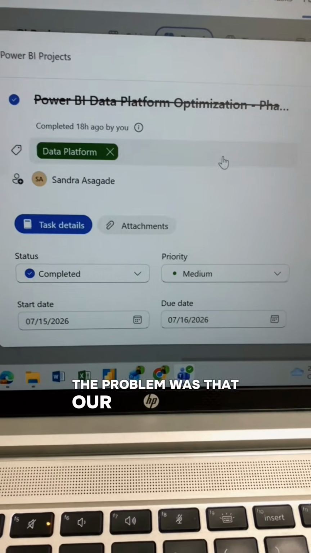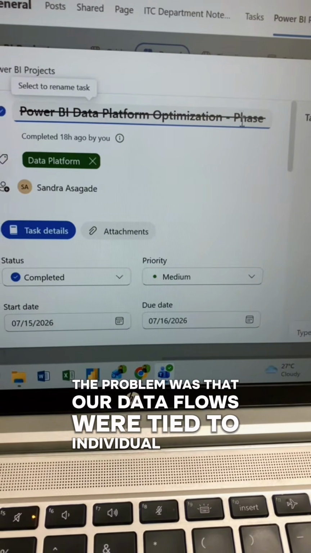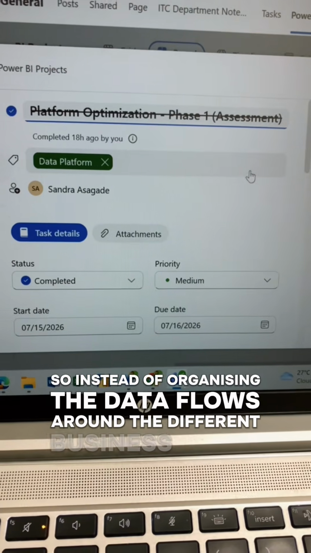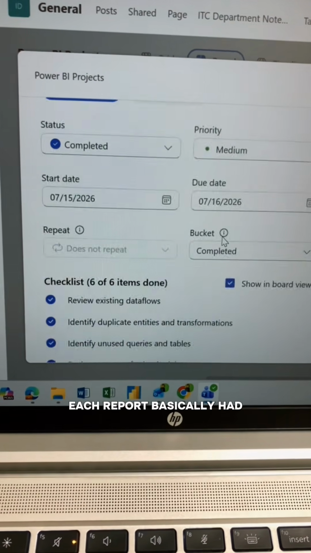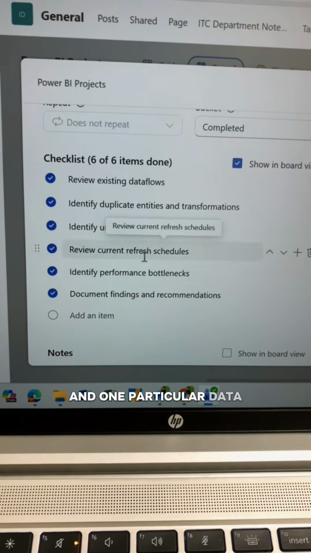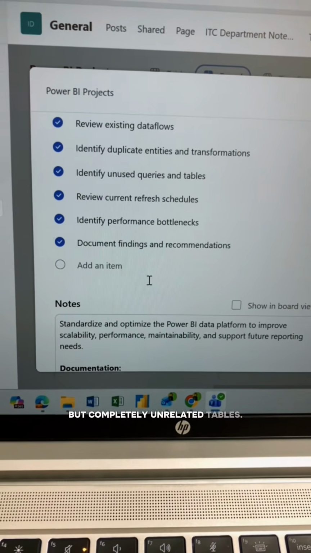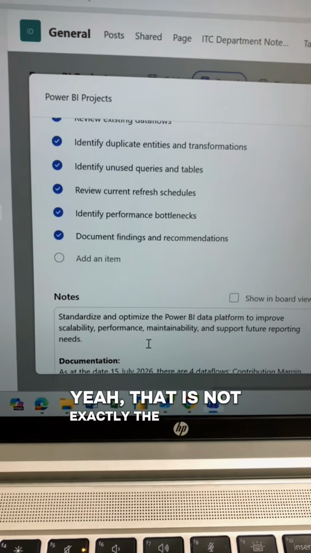The problem was that our data flows were tied to individual reports. So instead of organizing the data flows around the different business units, each report basically had its own data flow. And one particular data flow had about 16 active but completely unrelated tables. Yeah, that is not exactly the structure we want.